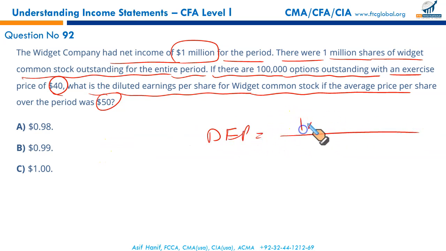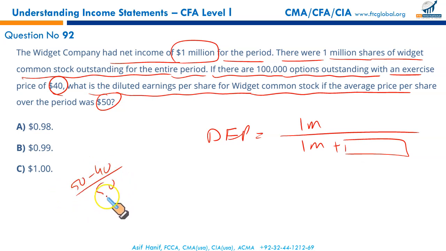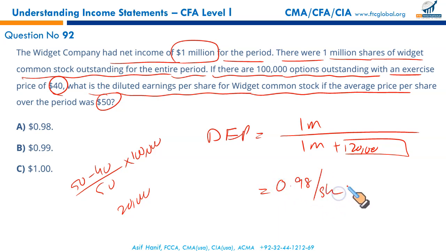For that, we have the earnings, net income, 1 million. We have 1 million shares outstanding. We just need to add the result of this. Exercise price is 40, average market price is 50. 50 minus 40 by 50 times how many options? That will be converted to shares, 100,000. Simplify this and you should get 20,000. So this will be added to the denominator. 1 million upon 1.02 million gives you a diluted earnings per share of 0.98 per share. And that makes A the correct option.